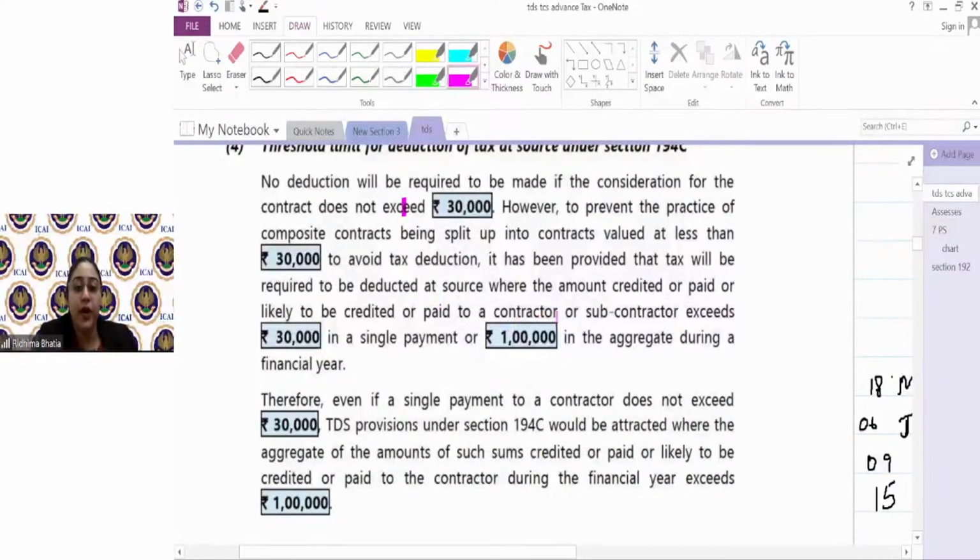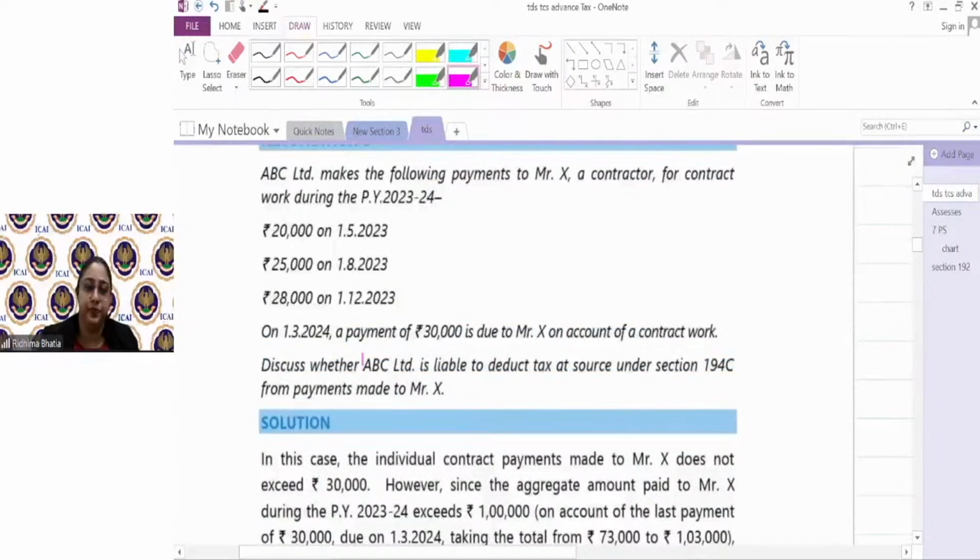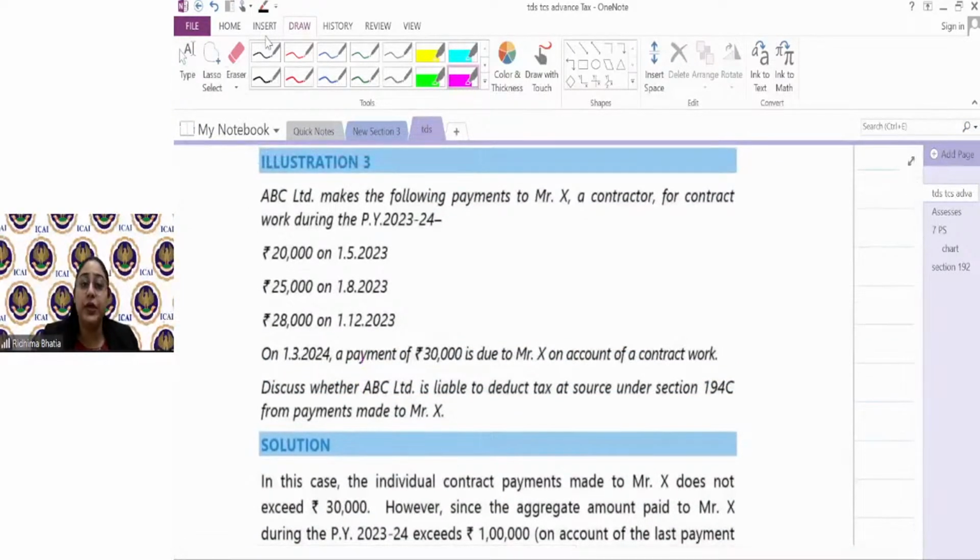So to avoid that, it has been provided that tax will be required to be deducted at source where the amount credited or paid or likely to be credited or paid to a contractor or subcontractor exceeds 30,000 in a single payment or 1 lakh in aggregate during the financial year. So इसी के हिसाब से they have done this illustration on the screen also, illustration 3, whereby ABC Limited is making payment to Mr. X, a contractor, for contract work during the year 23-24.